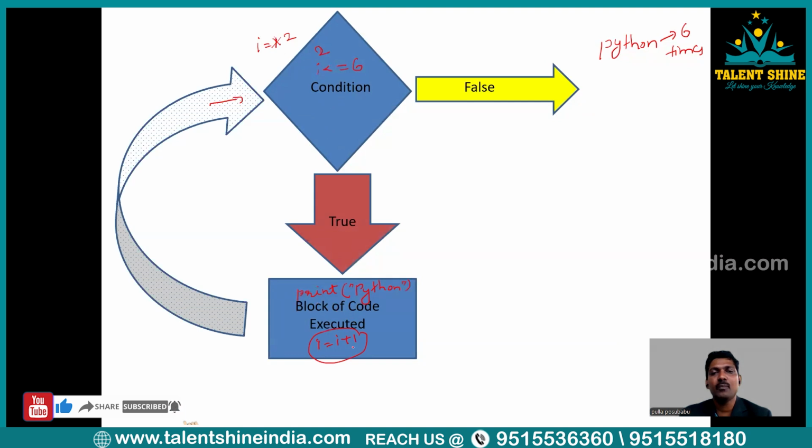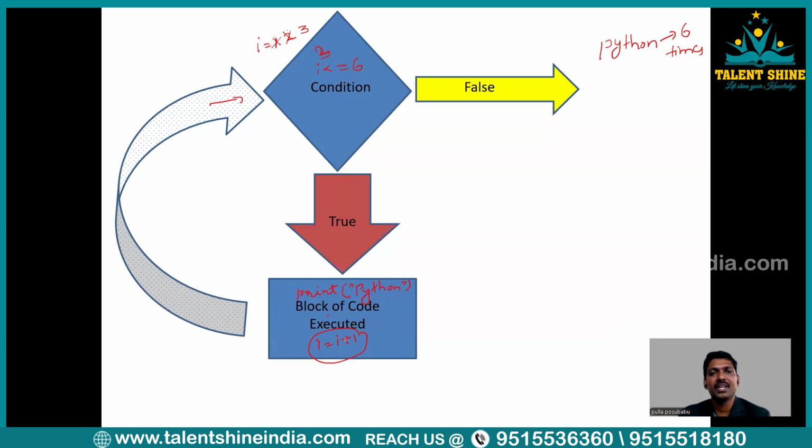Now again, the i value will be updated. Previously the i value was 2. Now this can be cancelled, and i will be updated to 3, right? Now what is happening again? It moves back to the condition, right? The updated value of i is 3. Now again it checks the condition: 3 less than or equal to 6, the condition is true. Again it moves to execute the block of code. Now you may see Python on the screen the third time, right?